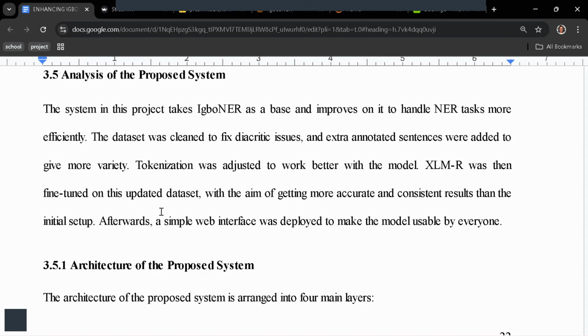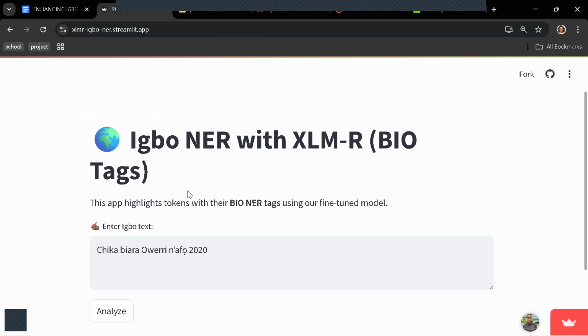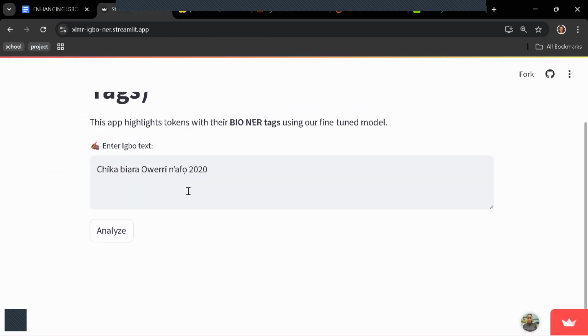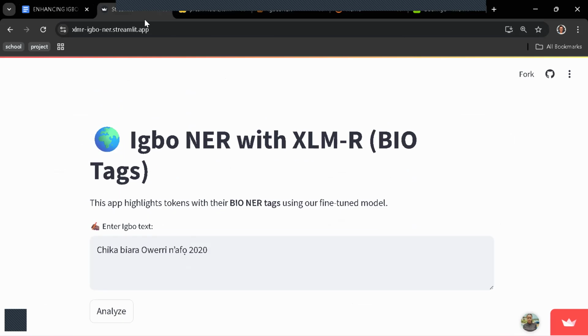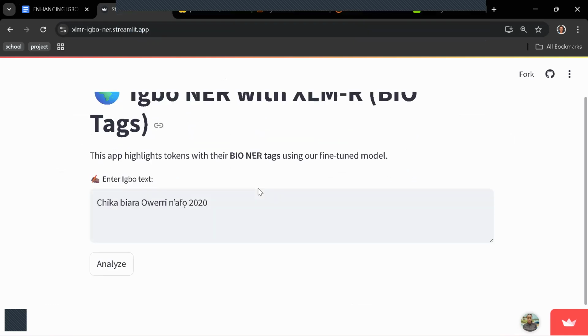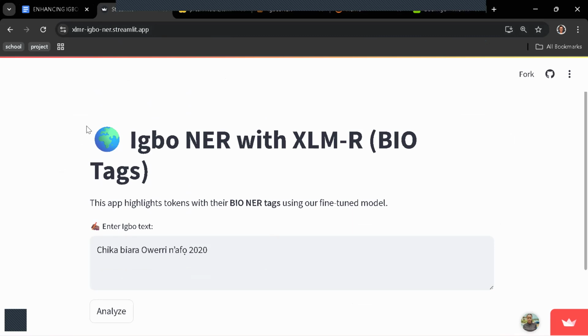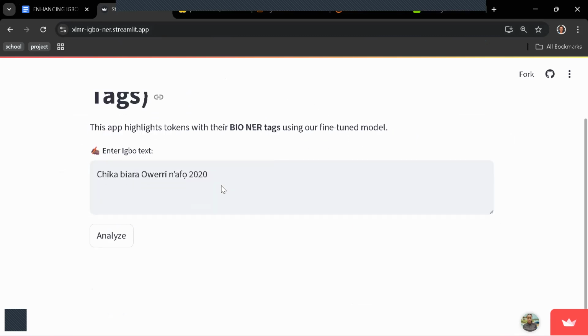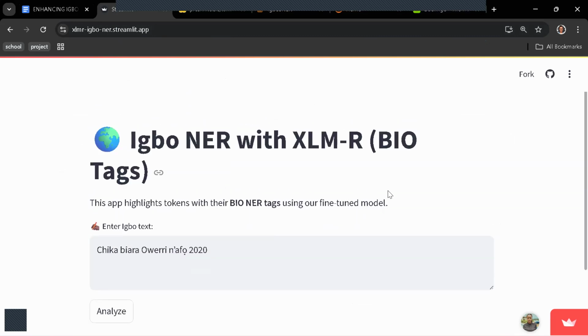Other than that, for our new system, we are also creating a simple web interface. Instead of going into the code, a non-technical person can just come to the web interface. Something cute and beautiful can come from this, but at the back end there's a model that was created.